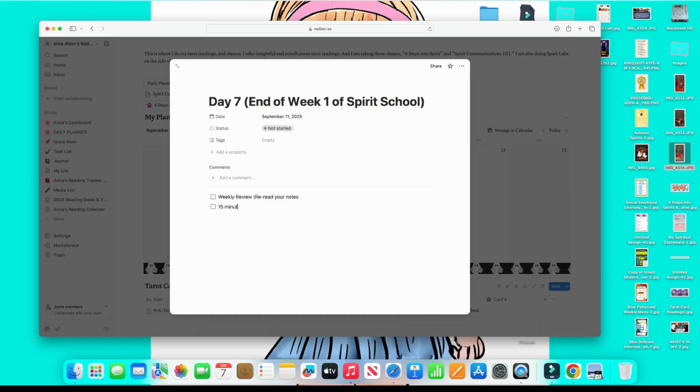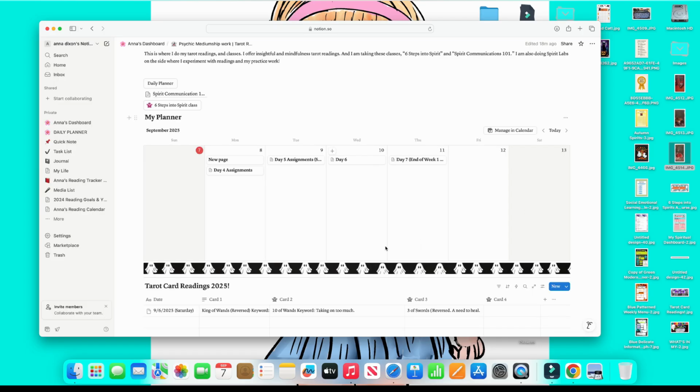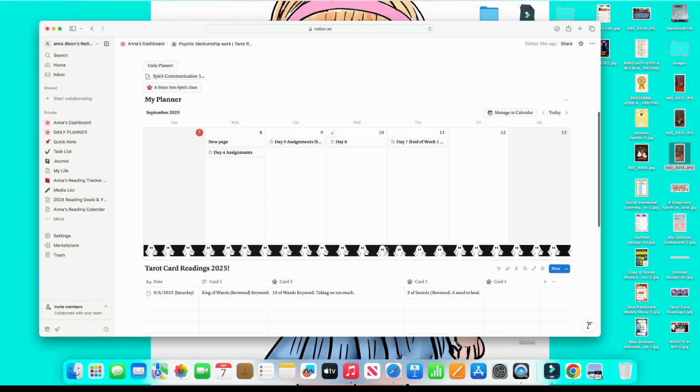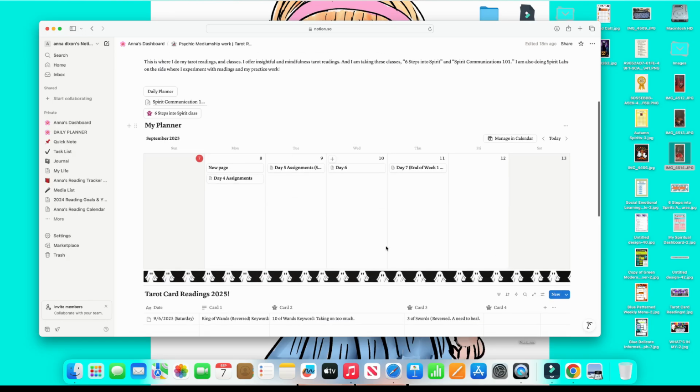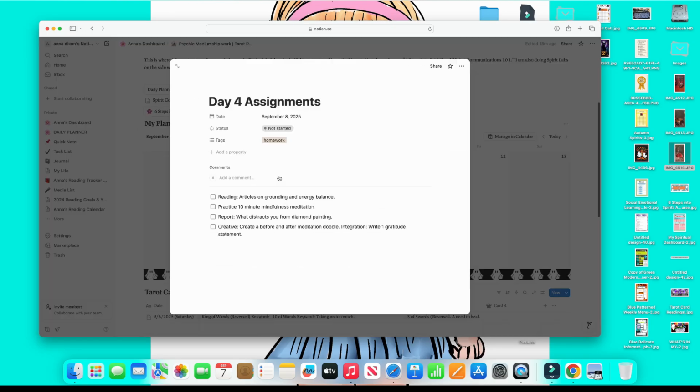But yeah, I'm excited how I set this all up. I worked hard setting this up. I was trying to figure out how to create templates, how to create pages, and design them aesthetically. But I want to make it aesthetic as in functional. I don't want to make it look pretty just to make it look pretty. But then again, what's the harm of making things look pretty to make you motivated? So I wanted to say that to make it clear. Tips on how you can make your Notions like this: I usually make the templates in Canva and I export it and upload it to Notion. That could be a whole video by itself.